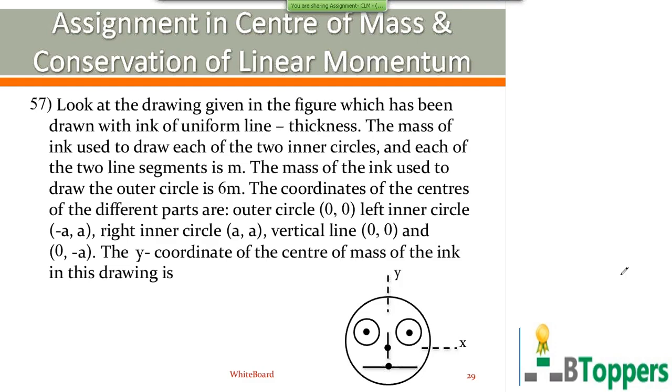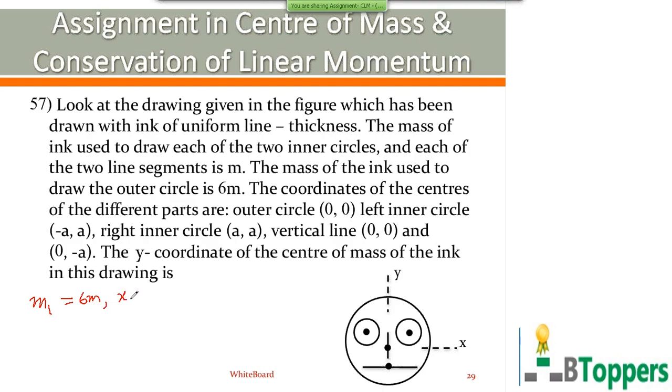The coordinates of centers of the different parts are: outer circle 0, 0. So let us denote the mass of the outer circle by m1, which is equal to 6m.